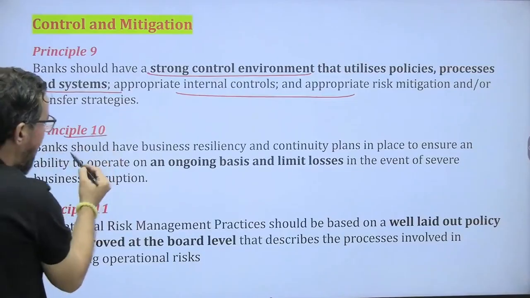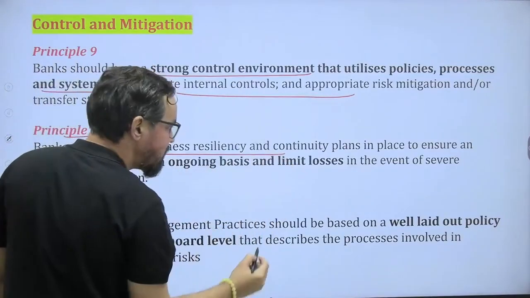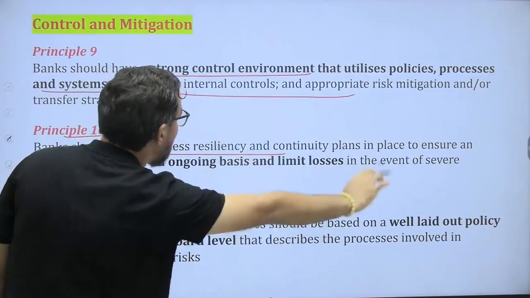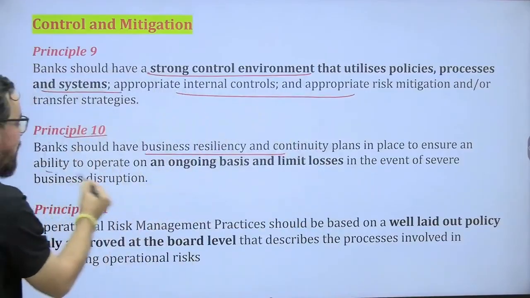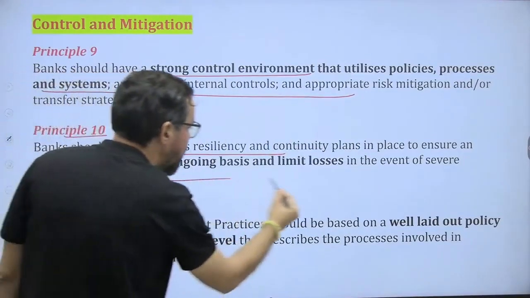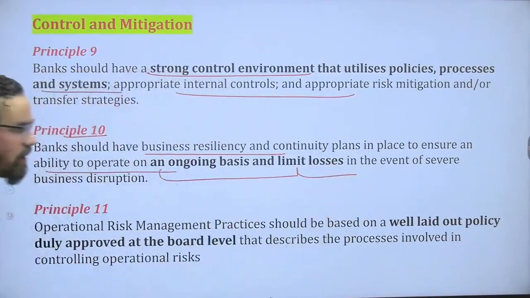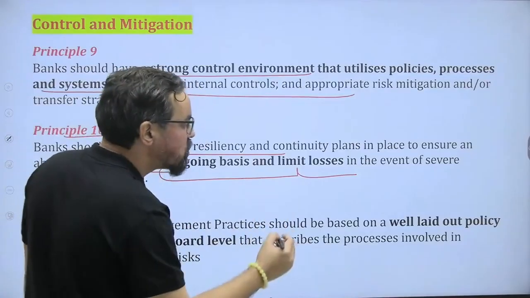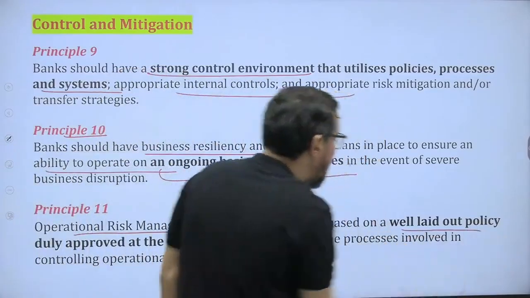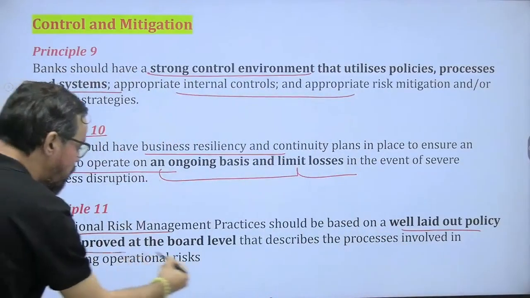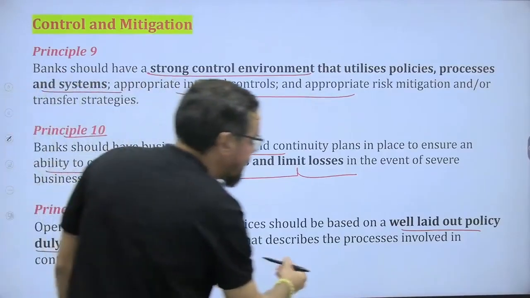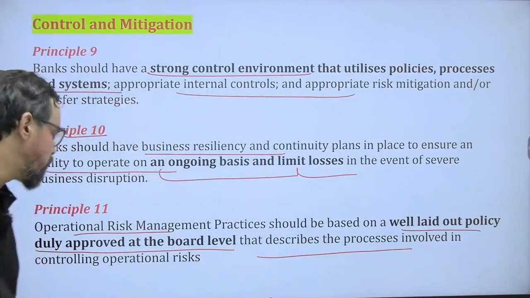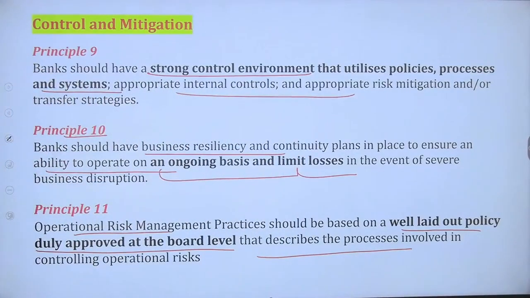Tenth one is banks should have business resiliency and continuity plans in place to ensure an ability to operate on an ongoing basis and limit losses in the event of severe business disruption. The final one is operational risk management practices should be based on a well laid out policy duly approved by the board that describes the processes involved in controlling operational risk.